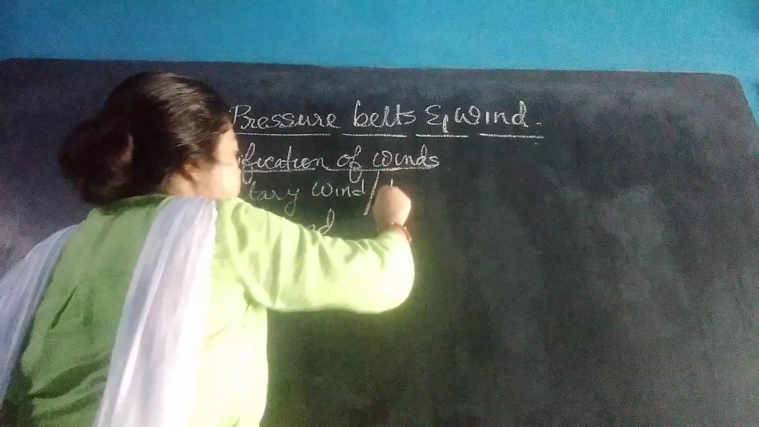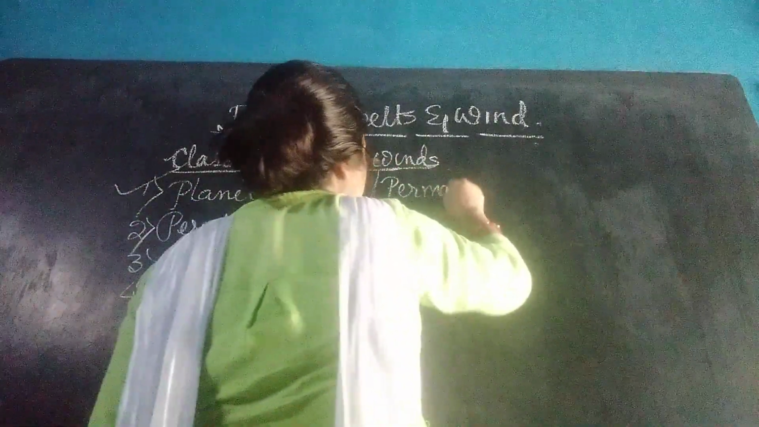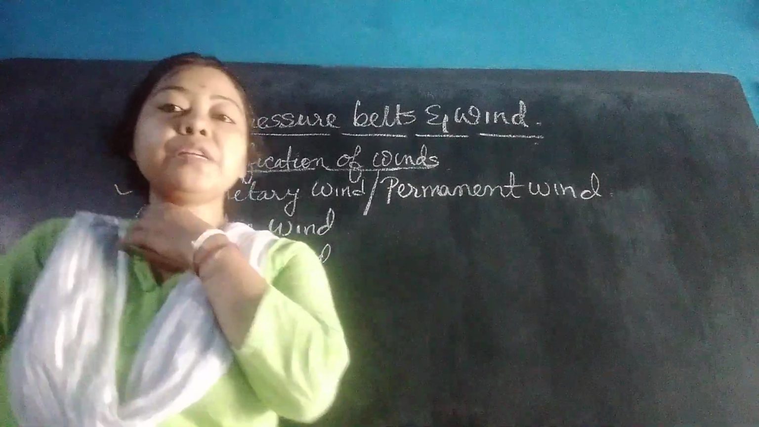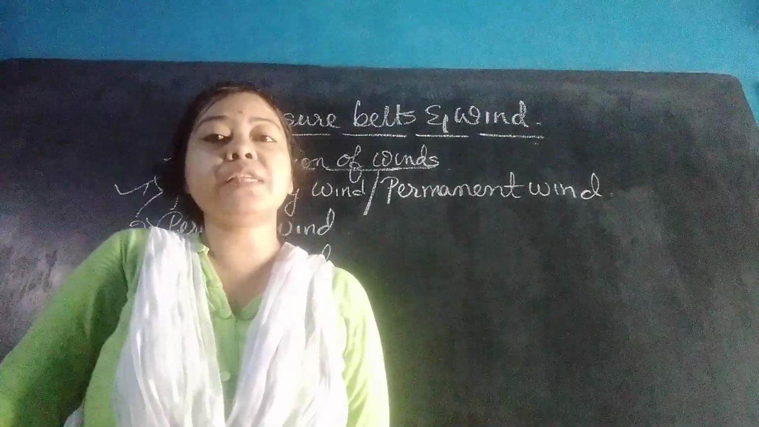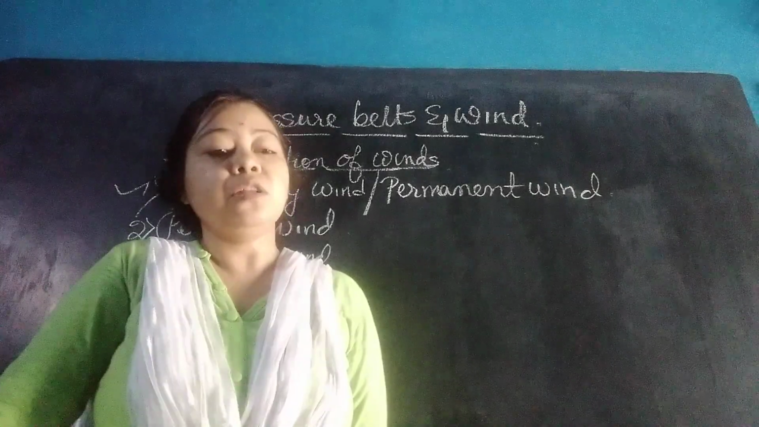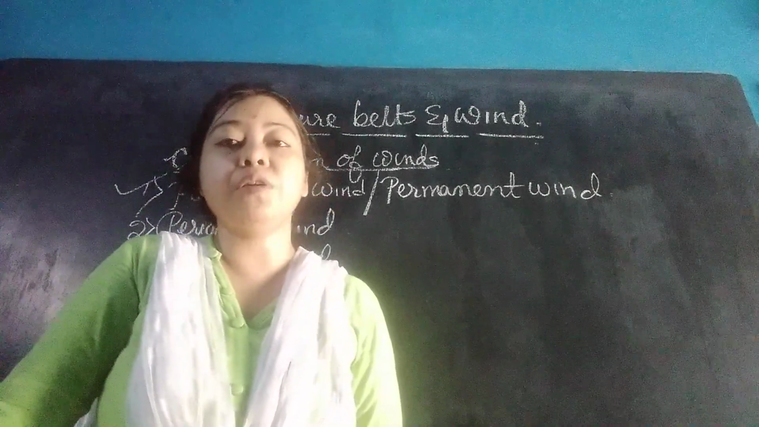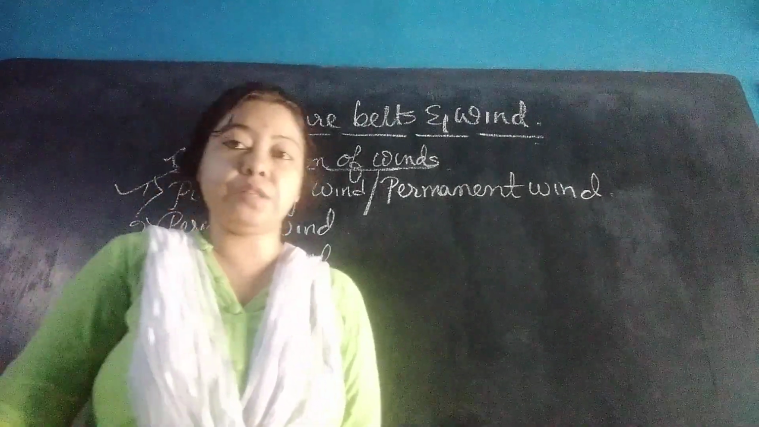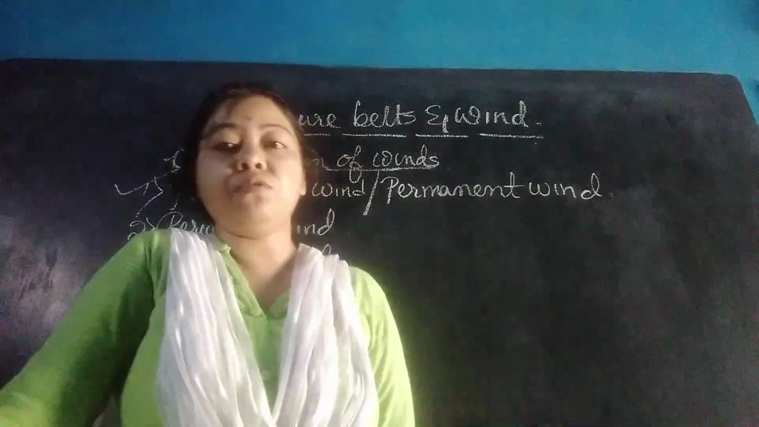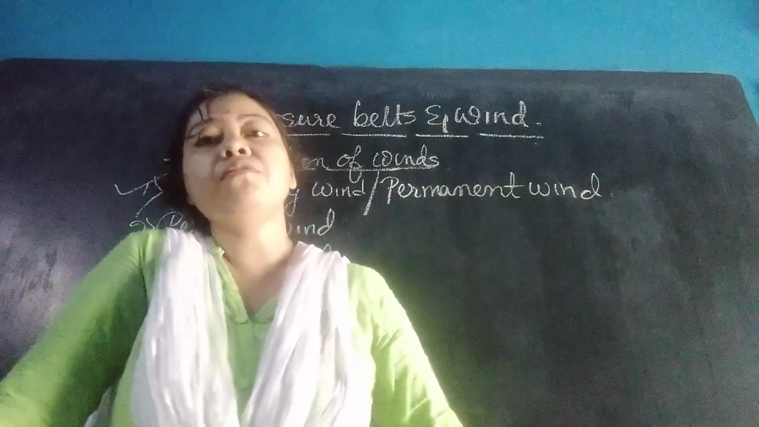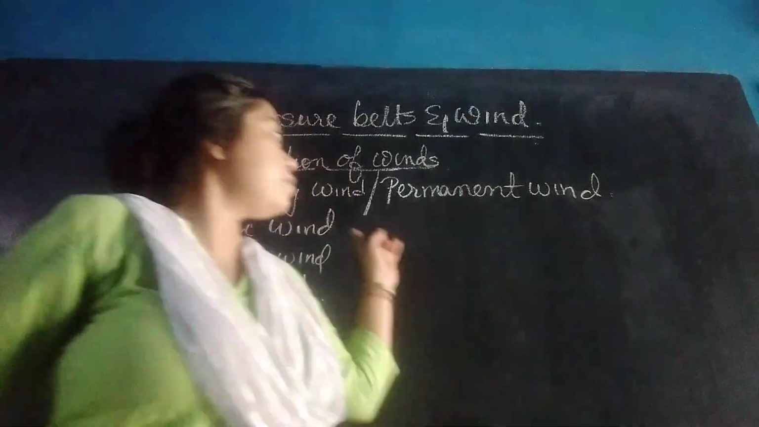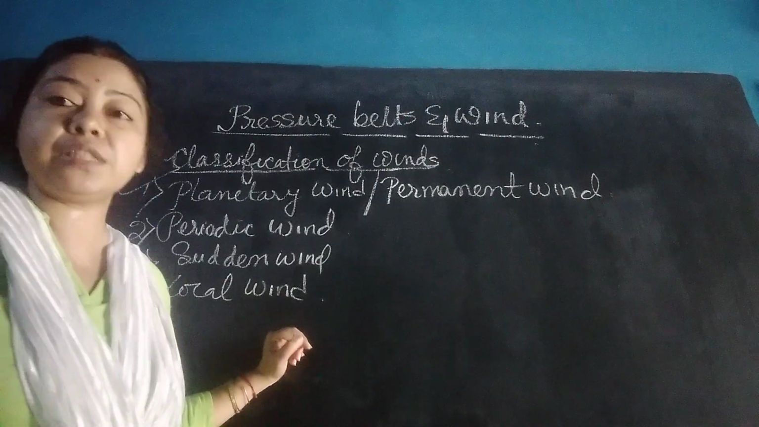Planetary winds, the other name is permanent wind. Planetary winds are those winds that blow in the same direction throughout the year, so they are known as permanent winds. Permanent winds or planetary winds are of three types.